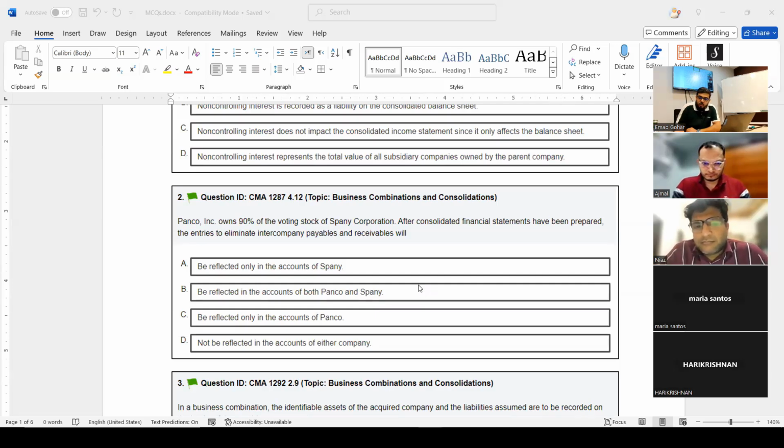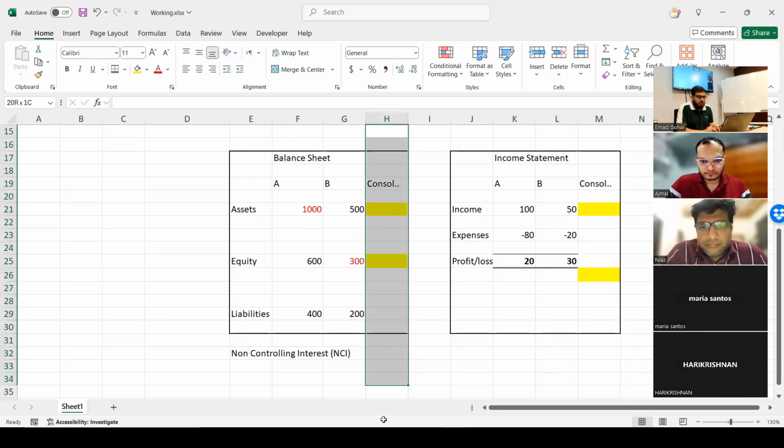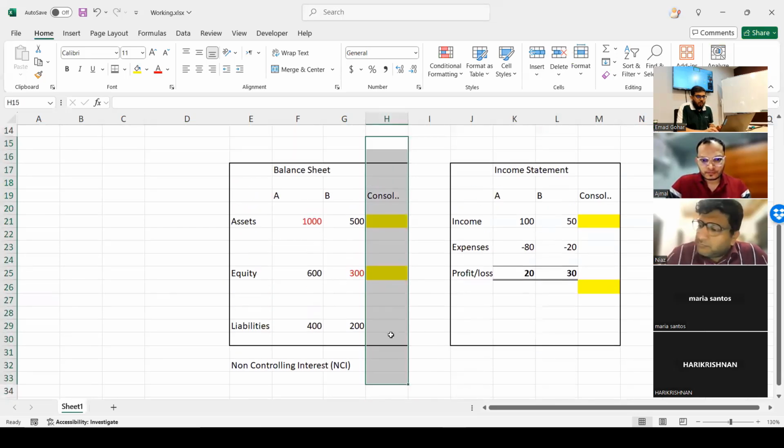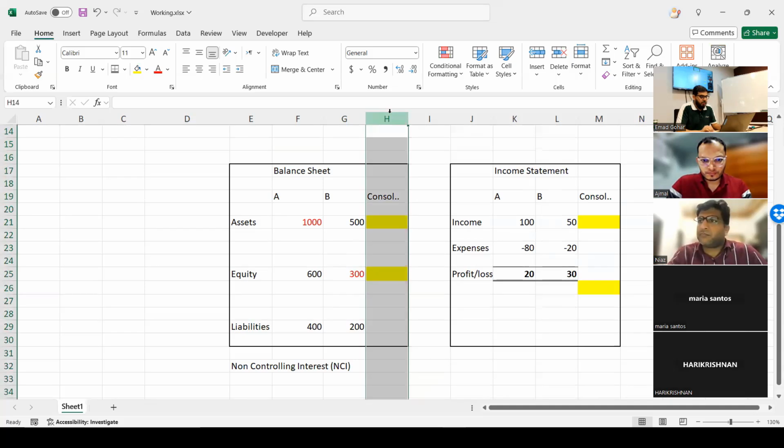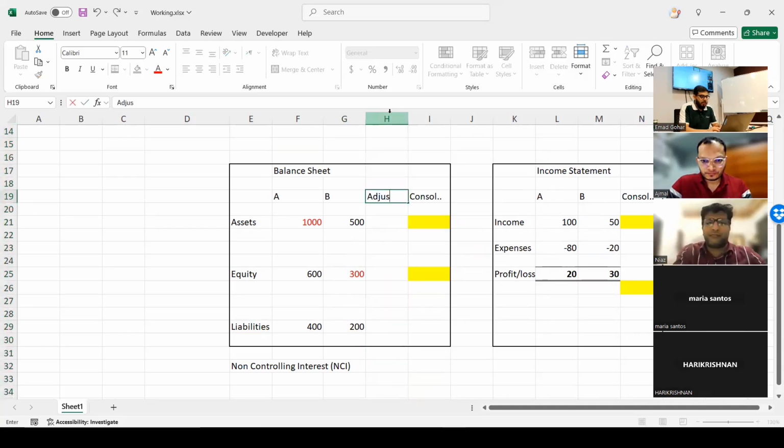If you remember my Excel file, I told you that when we are creating this consolidation worksheet, let me do one more thing to make it easy for you. This is the point where you will do this adjustment.